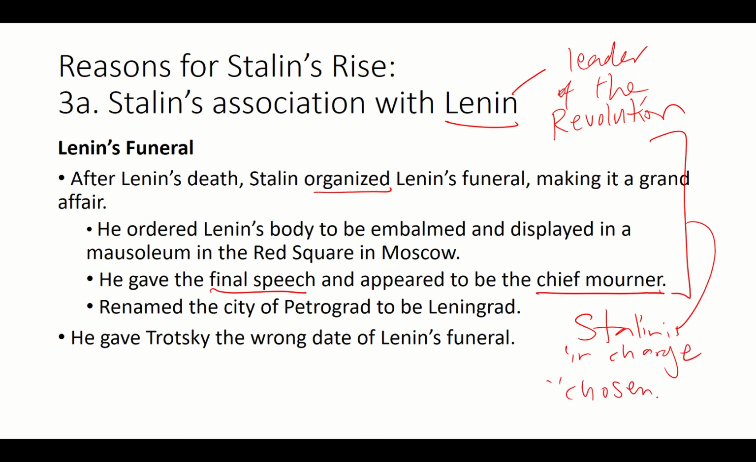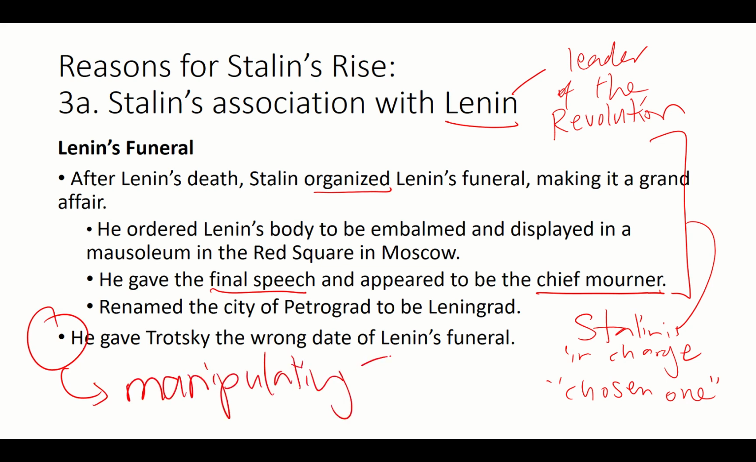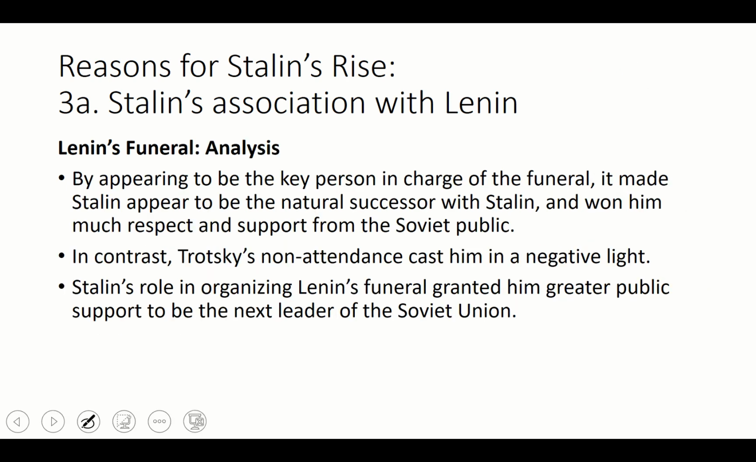Okay, do not write "chosen one" in your essays. I'm writing this so that it is easy for you to understand. Furthermore, he gave Trotsky the wrong date. What is this? Again, he's manipulating Trotsky. So what is the keyword here? Because he did all these things, Stalin appears to be the natural successor, which leads to much respect and support from the Soviet Union.